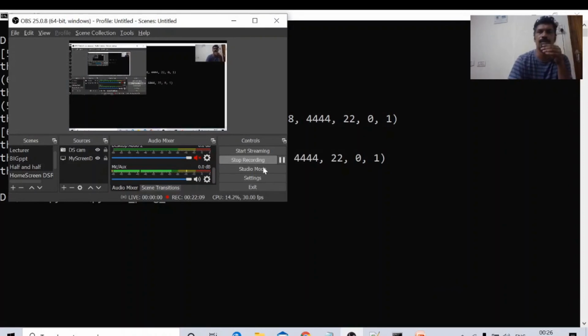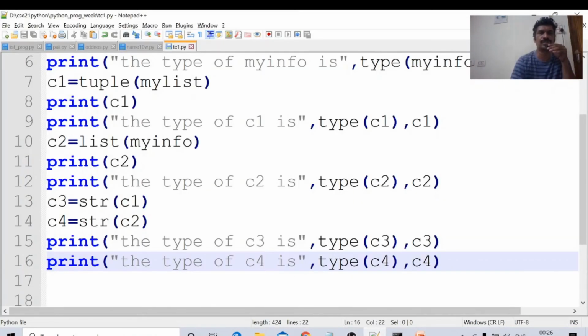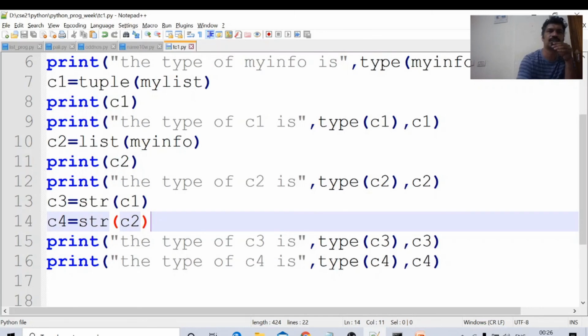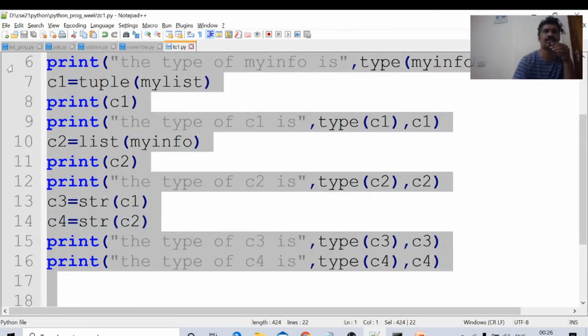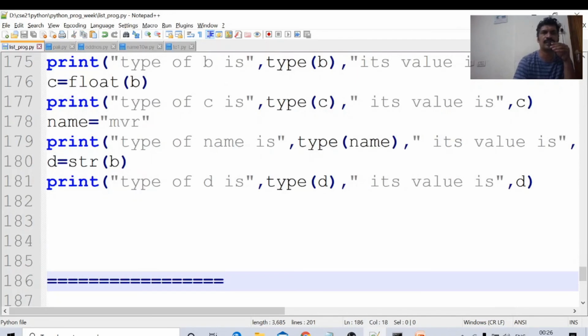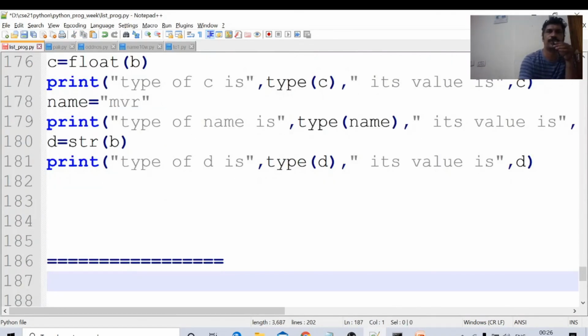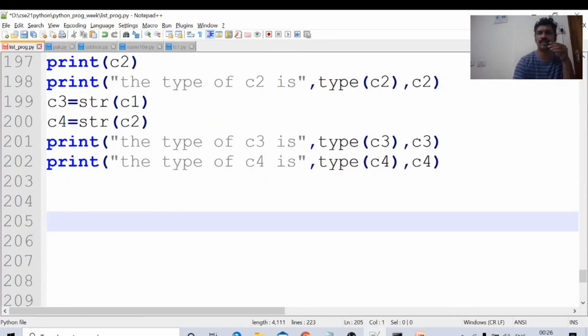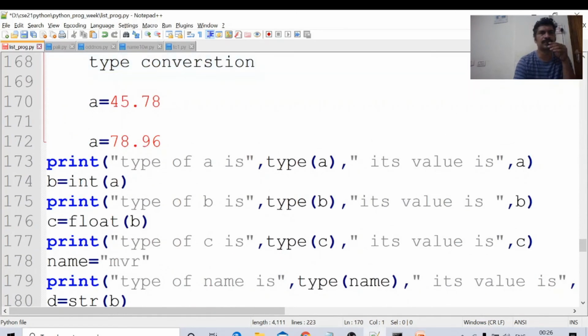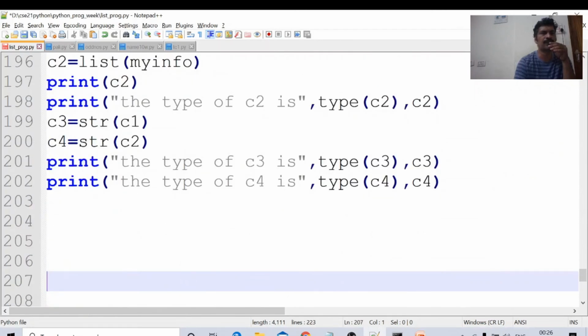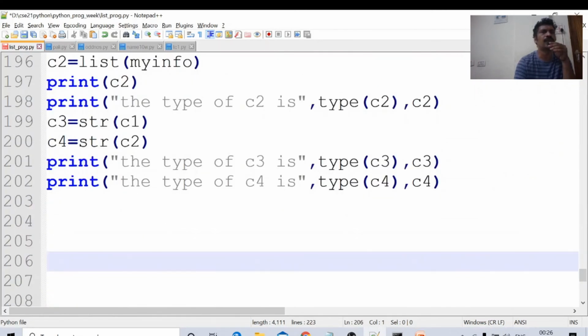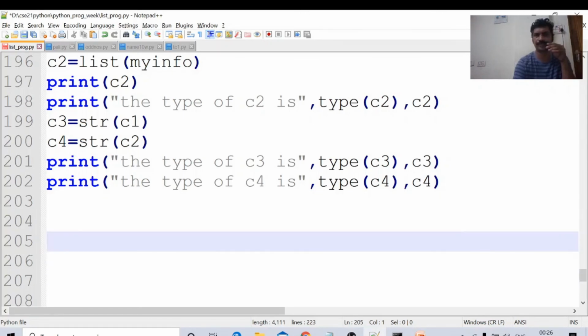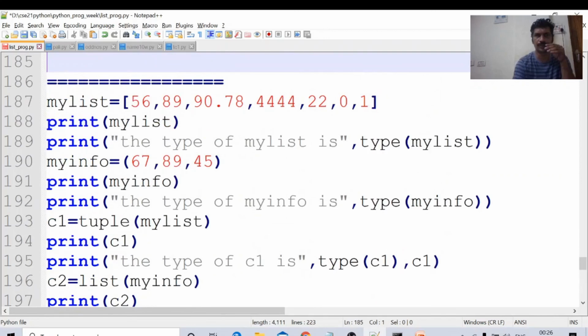Go through the one slide in which I have given those five functions for converting one type to another. Here this is the code. I am uploading this code into the shared folder. Control A, Control C. Just after completion of this video, if you go to the shared folder, you will observe this file, list underscore program py, which is available within the folder programs week. I will create one folder called program week, and it is there. Go through this program. This is important. Later it will come.